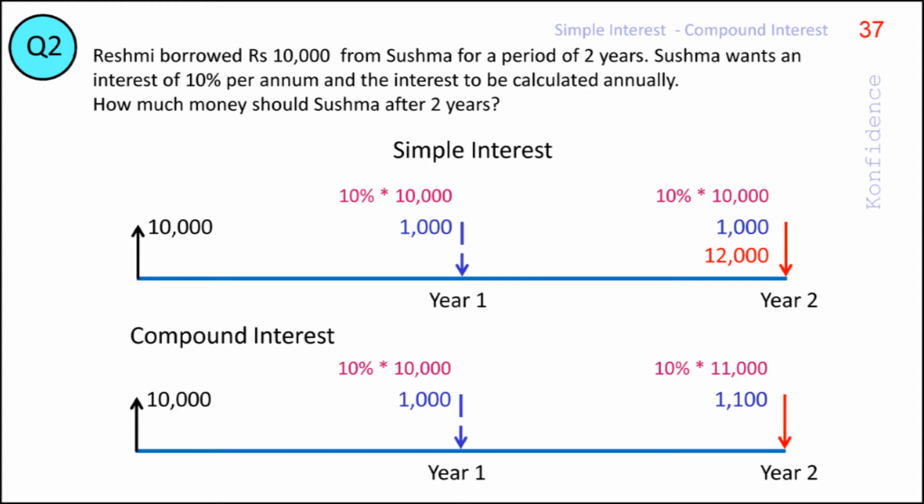So, under the compound interest scheme, amount to be given back to Sushma equals principal plus total accumulated interest, which is 10,000 plus 1,000 plus 1,100, or rupees 12,100.